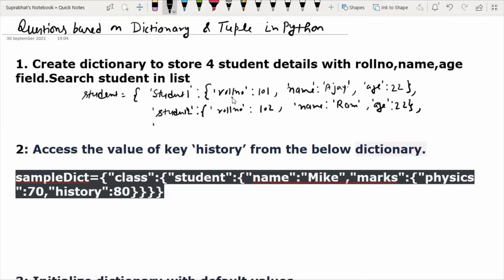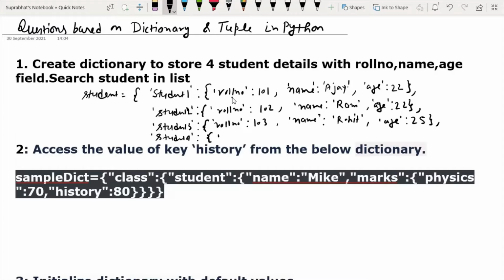Again comma, then student 3 colon, roll number 103, suppose I have taken the name Rohit, age 25, then the last record, that is student 4 colon roll number 104, suppose I have taken the name Rohan, comma age colon 26.